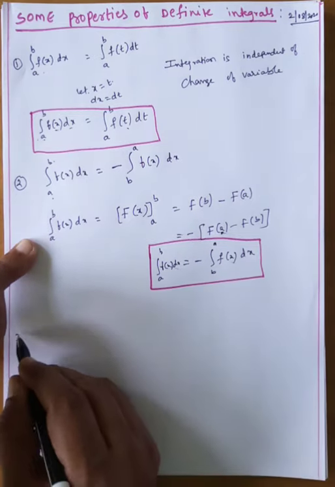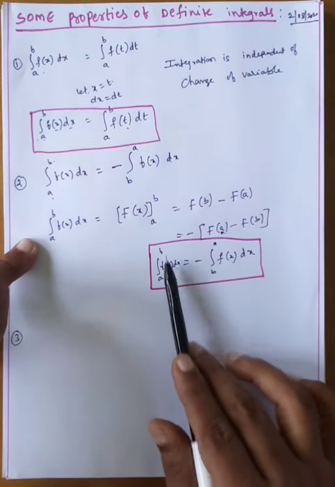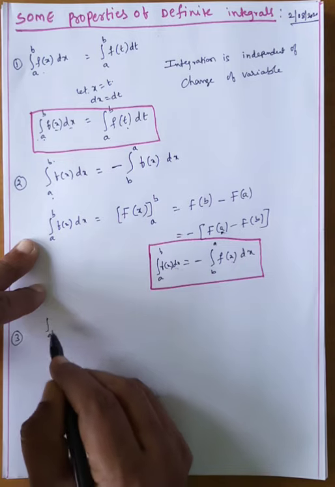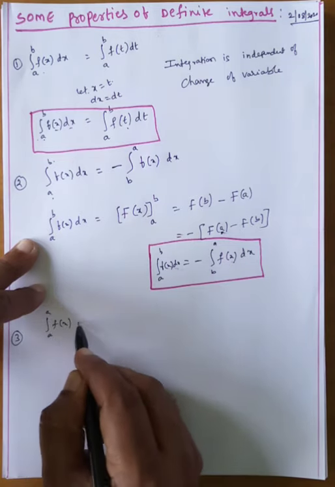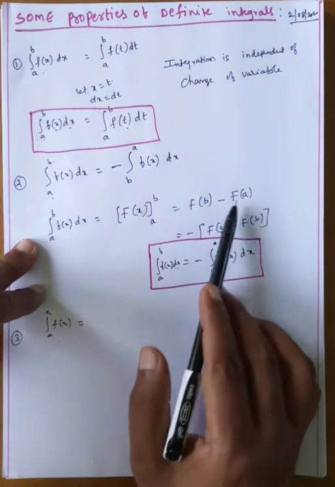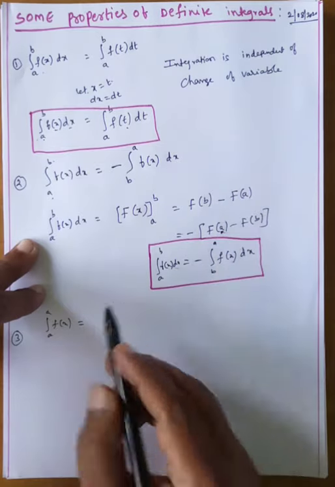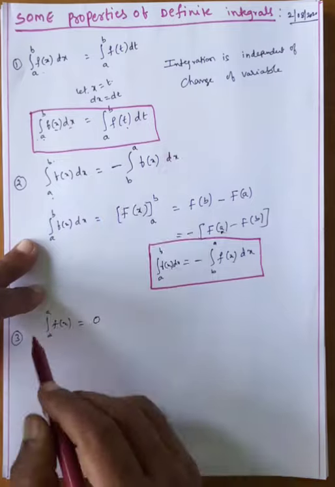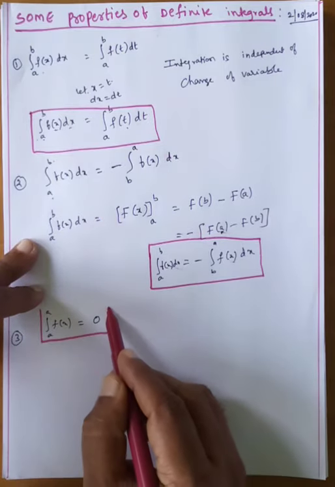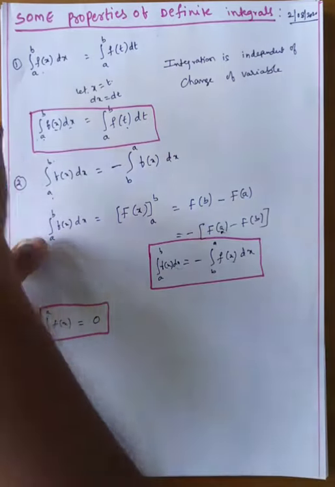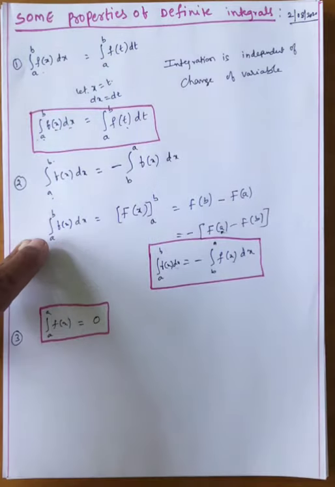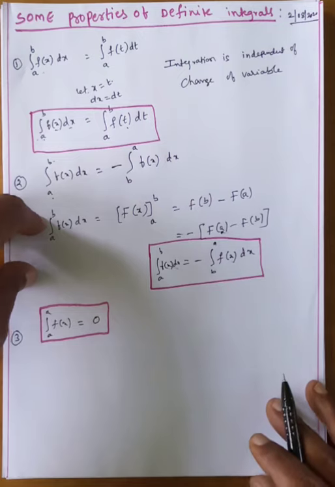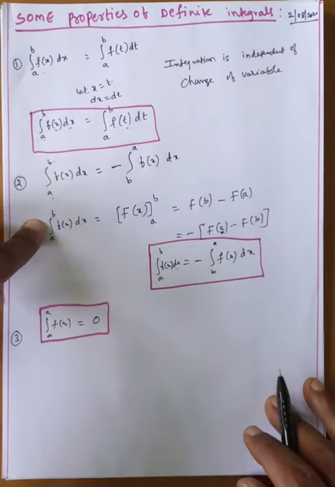Next, the third property. Suppose the upper and lower limits are equal. What happens? The integral from a to a of f of x dx. What is the answer? Upper and lower limit give F of a minus F of a, so the answer must be 0. Whenever the upper and lower limits are equal, the answer is 0. The integral from a to a of f of x dx is equal to 0. Now f is a continuous function, which I already explained.